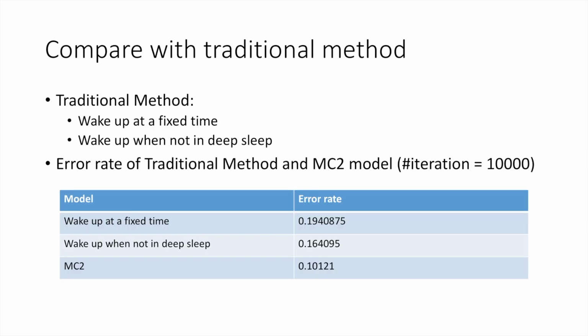There are two methods that can be used to build a traditional alarm clock. The first one is to directly wake people up at a certain time, for example, 7 a.m. No matter which sleeping state you are in at 7 a.m., you will be woken up. The second one is the method mentioned at the beginning. In a given time interval, for example, between 7 a.m. and 7:30 a.m., you will be woken up once you are not in deep sleep.